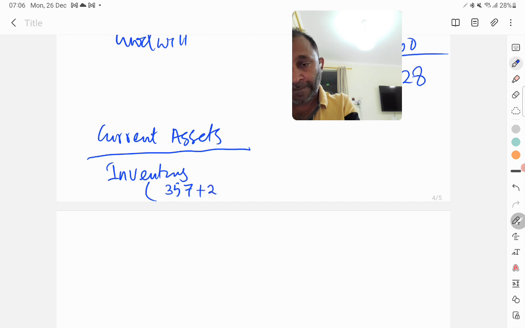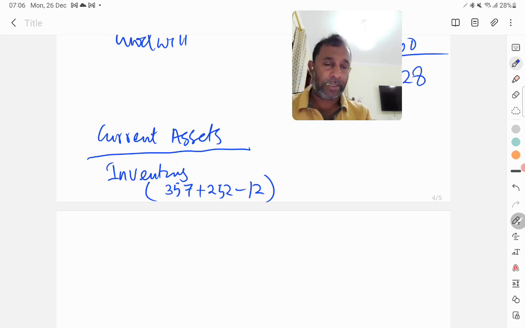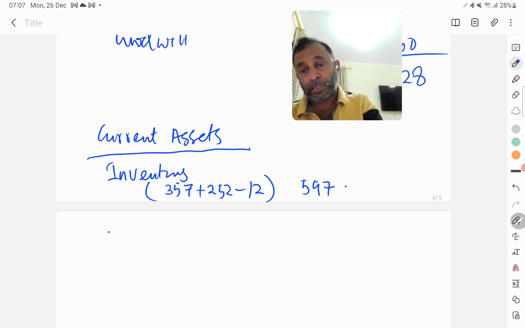357 plus 252, but please remember that unrealized profits we need to subtract from the inventory. This is in order to be in line with, or complying with, IAS 2. So 357 plus 252 minus 12, we have 597. Then receivables,